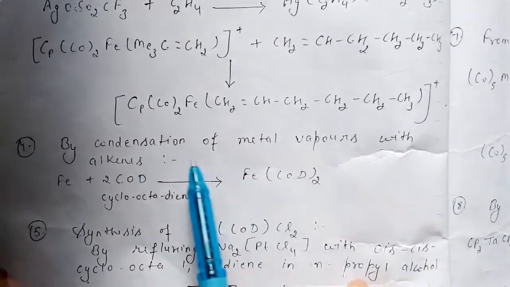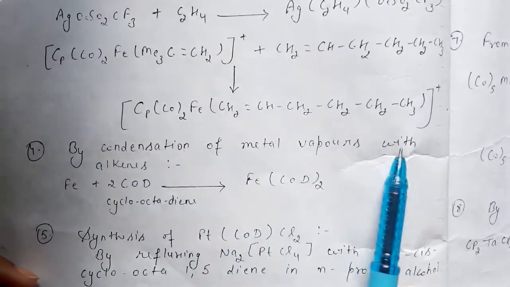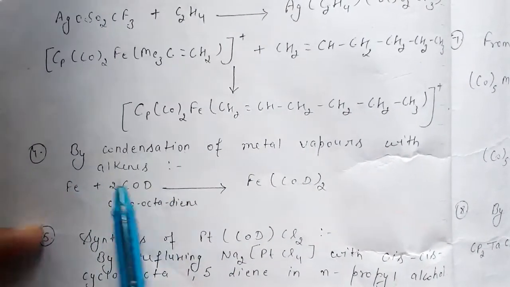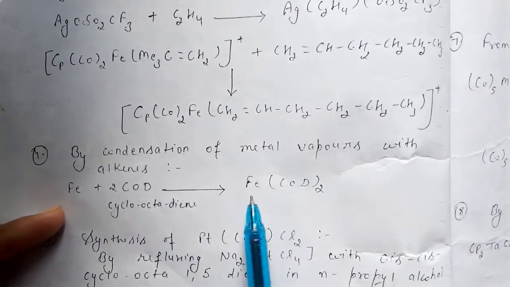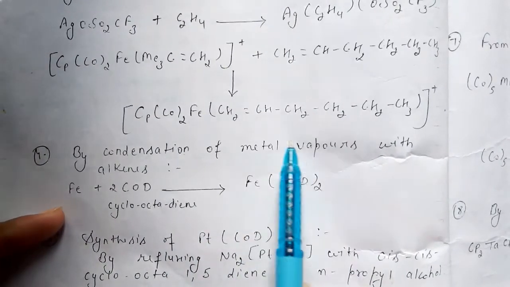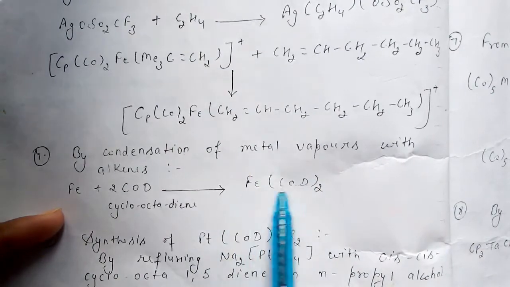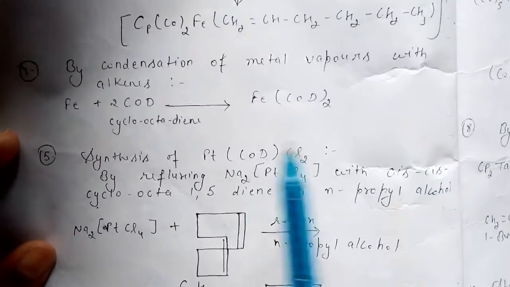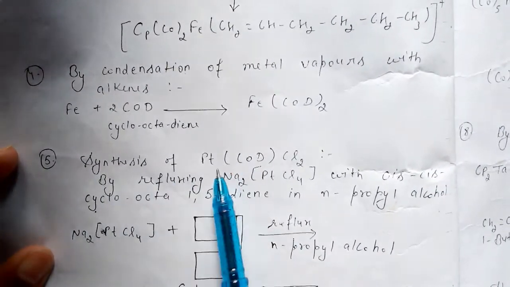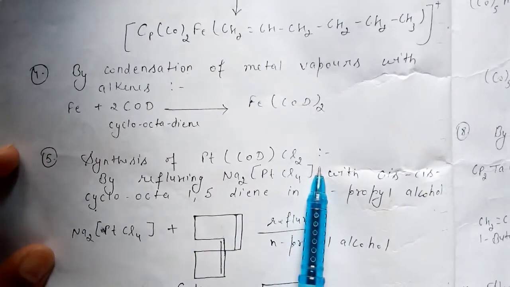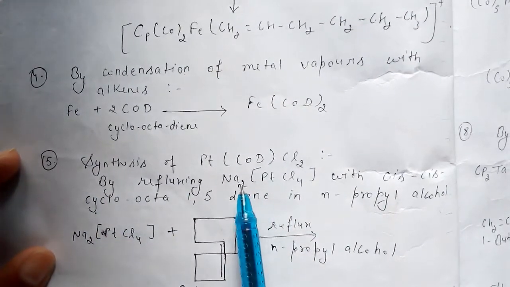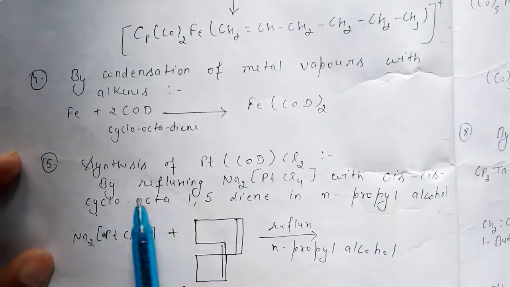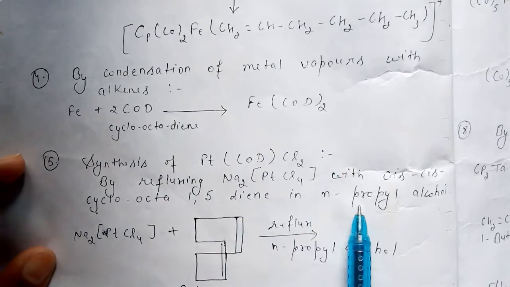Next one is by condensation of metal vapors with alkenes. Here iron is reacted with cyclooctadiene and it is giving a complex of cyclooctadiene with iron, right? And the next method we can use is the synthesis of platinum cyclooctadiene with chloride ions, by refluxing sodium tetrachloroplatinate with cis-cycloocta-1,5-diene in isopropyl alcohol.